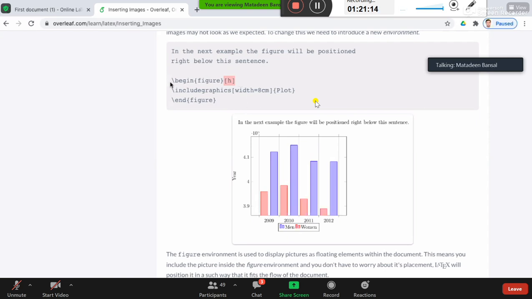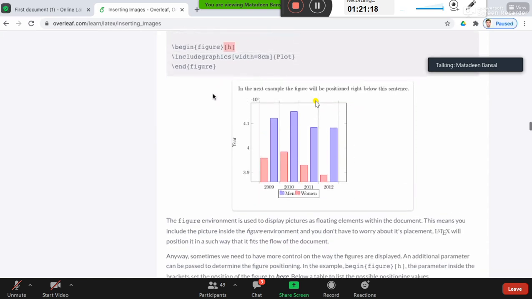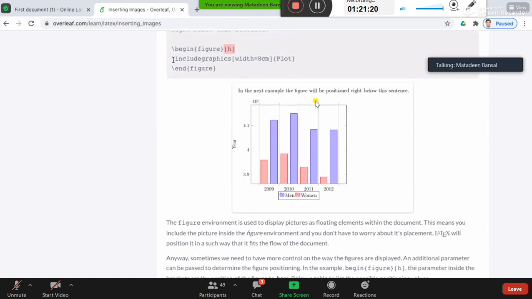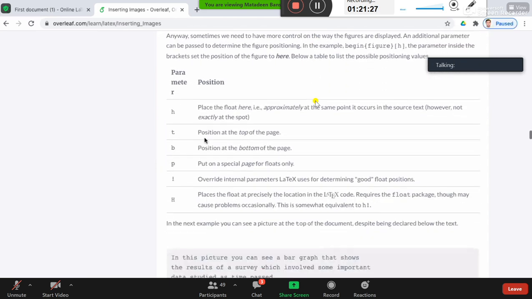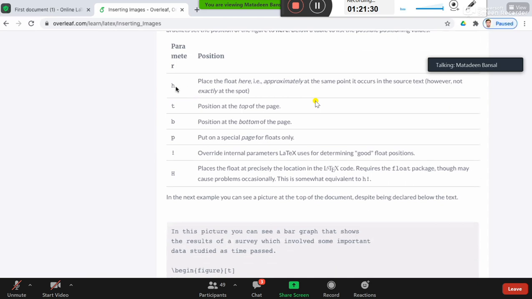So this figure environment is always used, and inside the figure environment you use this include graphics. These are the different positions. If you put h over here, it is placed here only. If you put t, it will be at the top.